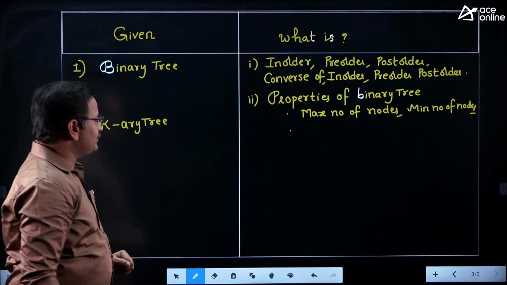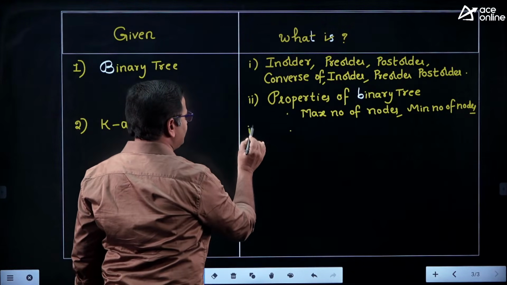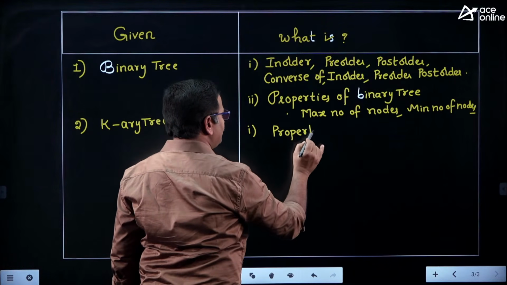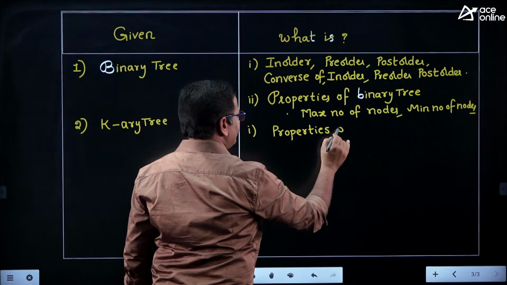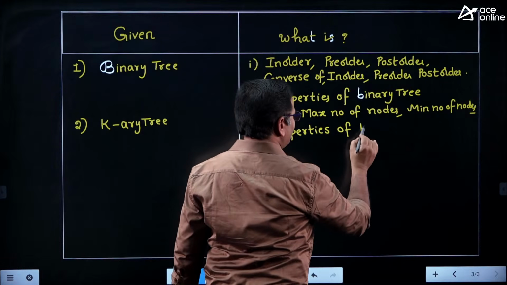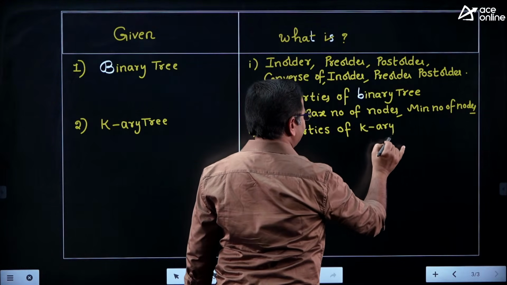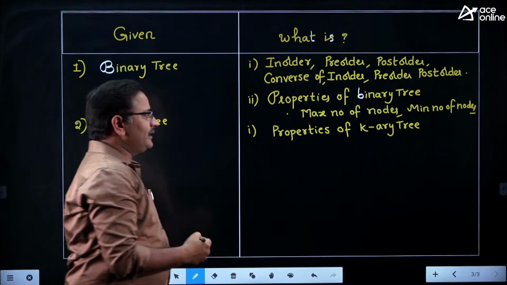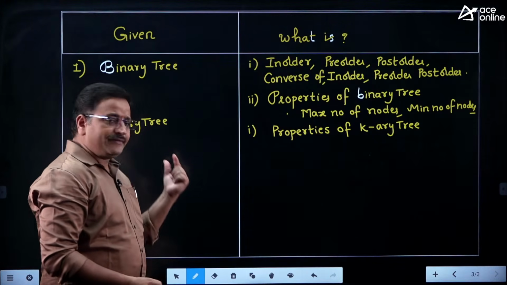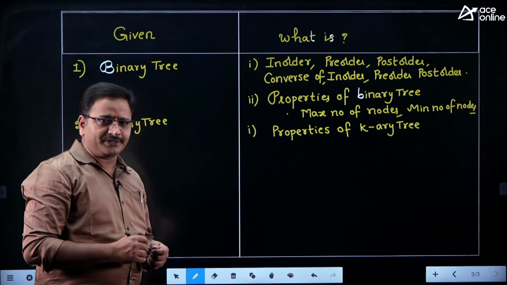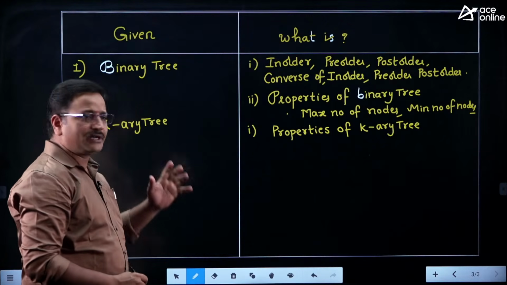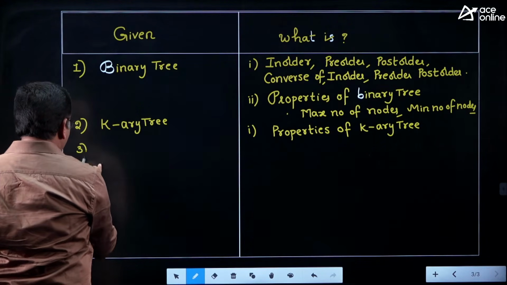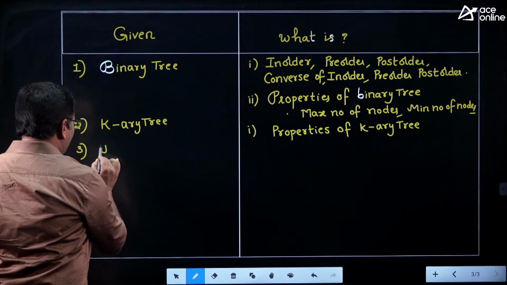In KARY tree also, they will ask questions based on properties of KARY tree. This is the most important topic we need to focus on. Sometimes they are asking numerical questions also. So in KARY tree, there are some important fundamental properties. Based on properties, we can solve these numerical questions also, friends. Okay. After KARY tree, the next tree which we need to discuss is binary search tree.